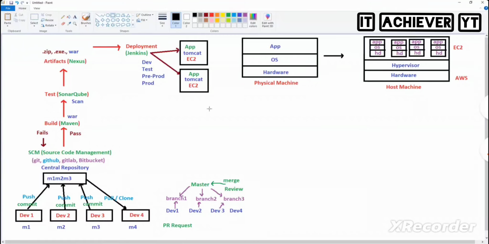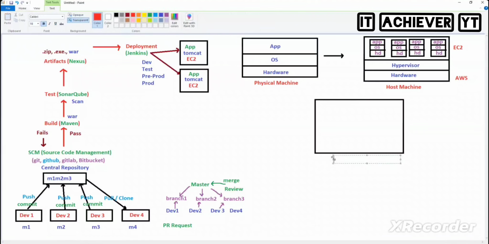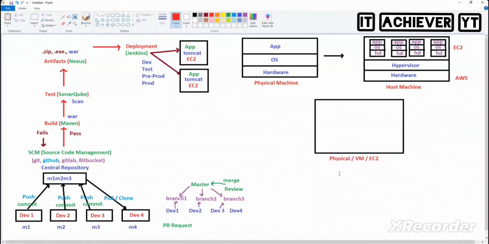Docker. Now, understood, right? You didn't know anything before, and now you see how slowly you are crawling up the steps. So Docker, where will it be? If you take it, definitely you should have a physical machine, or it can be a virtual machine, or it can be EC2. If you want to install anything, you need to have a machine, or not?